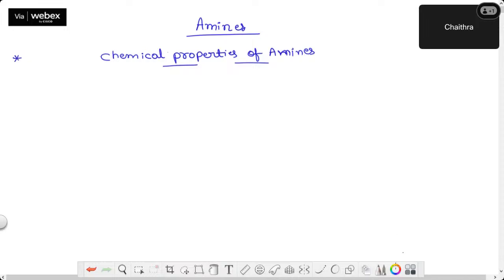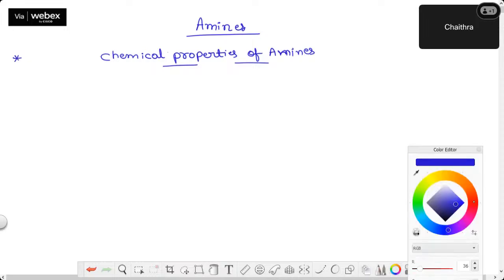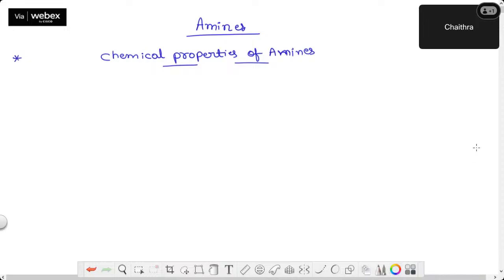So let me take the first reaction with respect to the chemical properties of amines. The one thing you have to keep remembering is that the main reactions of amines are due to the presence of a lone pair of electrons, correct? If you take ammonia or amines, what is present on nitrogen? There is a lone pair of electrons. This is the reason for the majority of the reactions of amines.